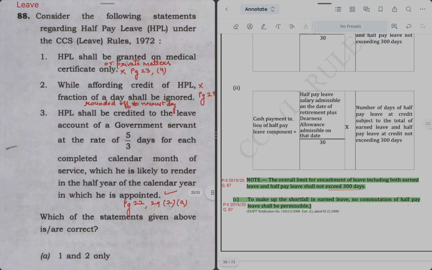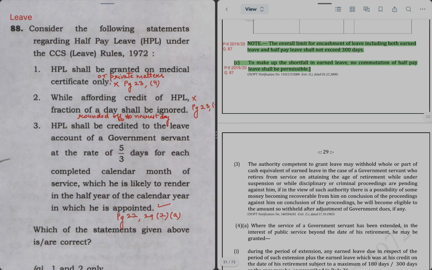Next question is question number 88. So it is saying that consider the following statements regarding half pay leave under CCS leave rules 1972. Statement 1 says half pay leave shall be granted on medical certificate only.